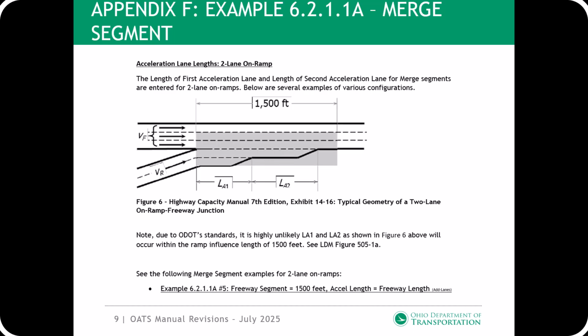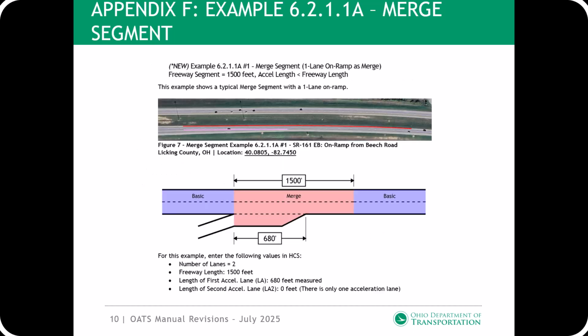Information on the acceleration lane length of a 2-lane on-ramp was added. Note, due to ODOT standards, it is highly unlikely the 2 acceleration lane lengths as shown in Figure 6 will occur within the ramp influence area of 1,500 feet. ODOT will post a Google Earth KMZ file for all the examples shown.